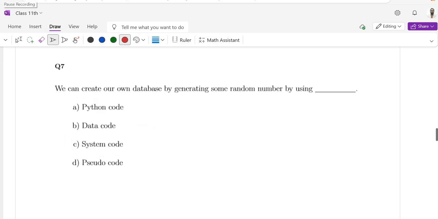Question number 7. We can create our own database by generating some random numbers by using Python code, data code, system code, or pseudocode. The correct option is D, that is pseudocode.